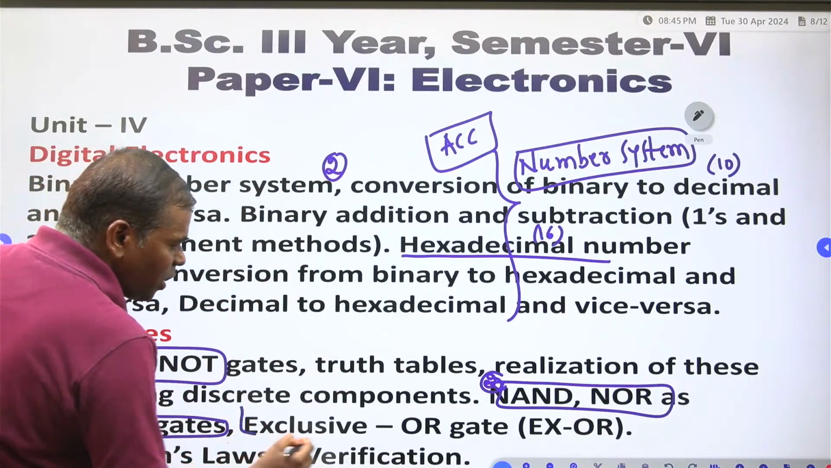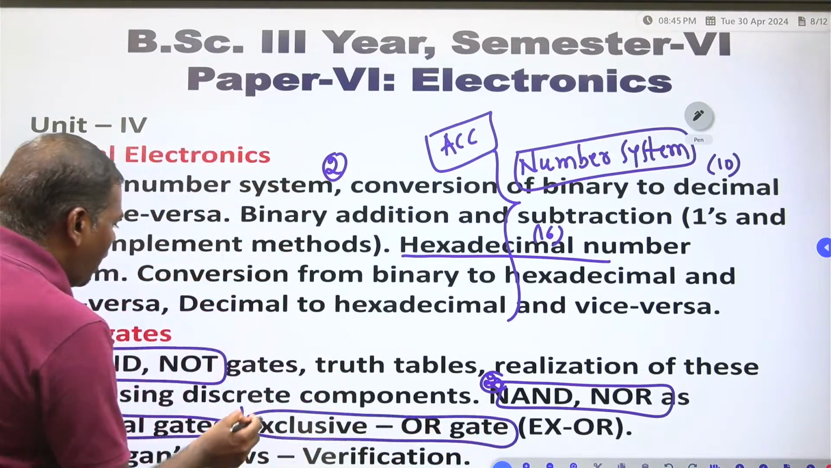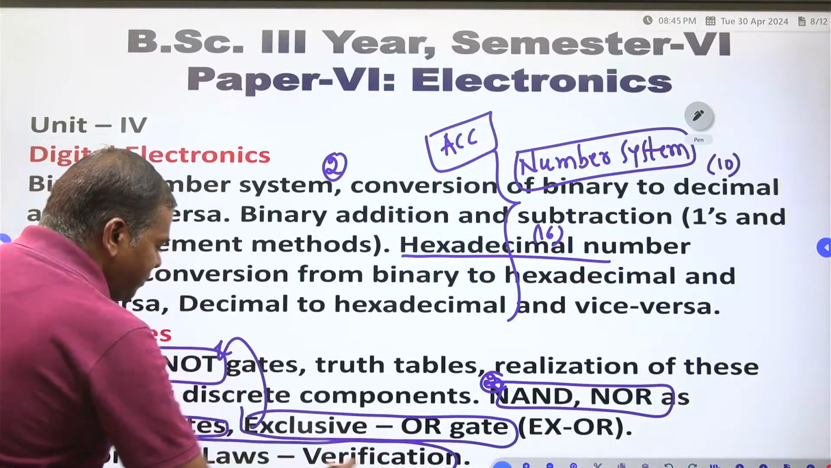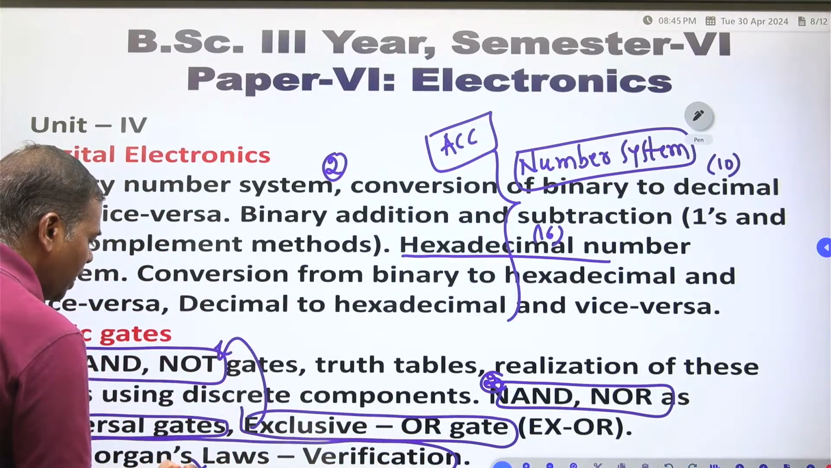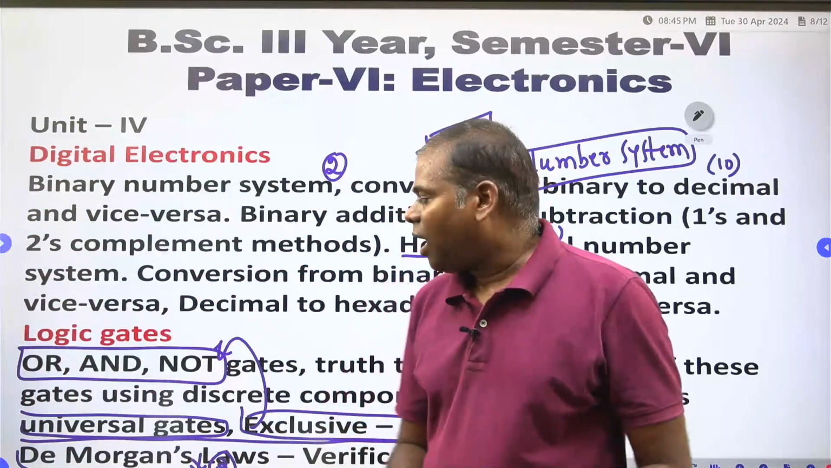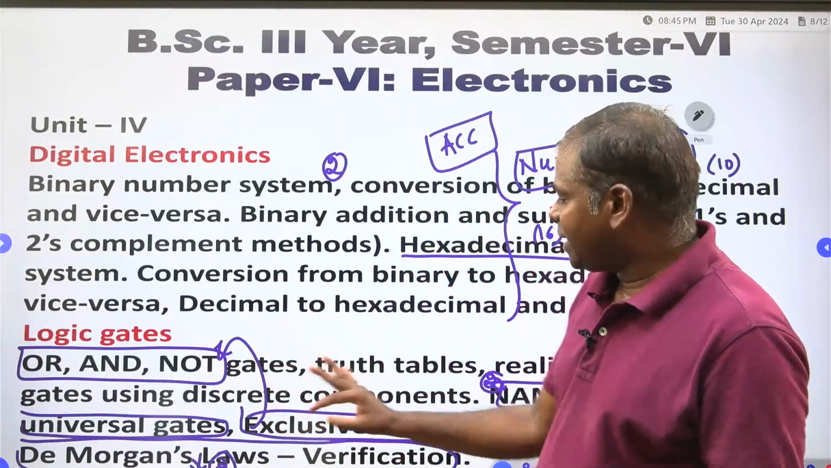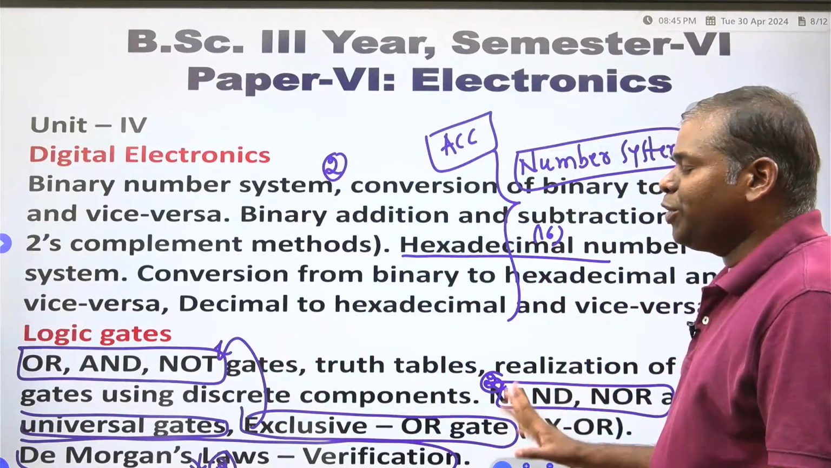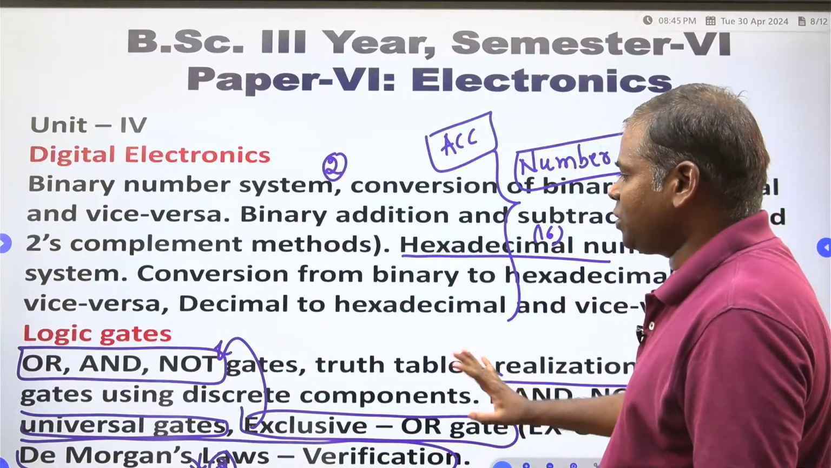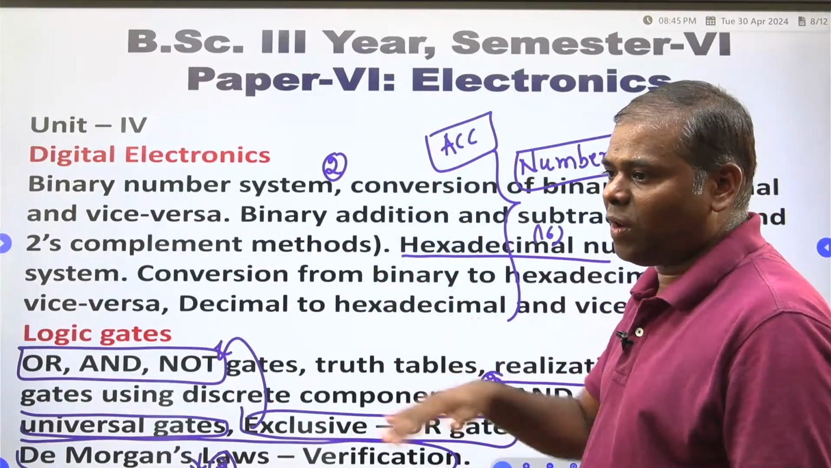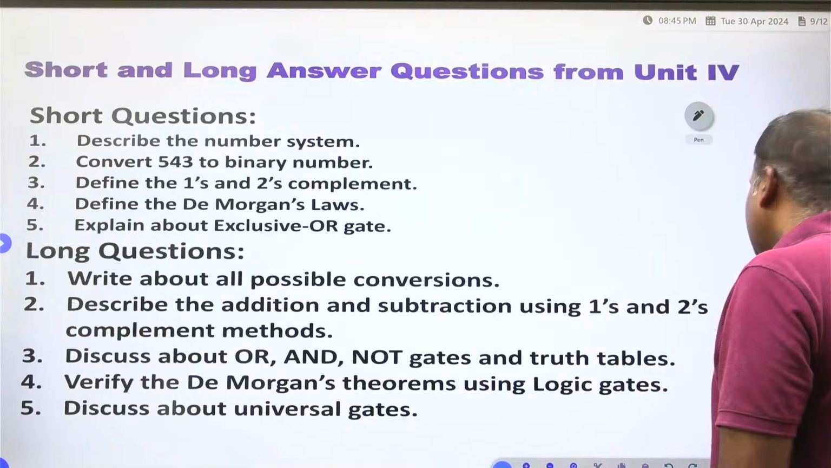Next, the third one is the exclusive OR gate, which you also have to add here. Next, De Morgan's laws verification. Only three questions are there: truth tables of logic gates and XOR gates, De Morgan's laws, and universal gates. So this entire unit you have to finish within 2 hours. You will get the 20 out of 20.